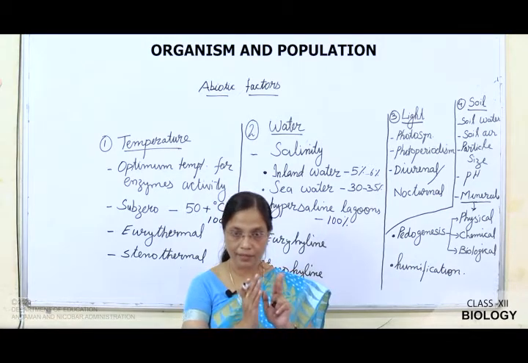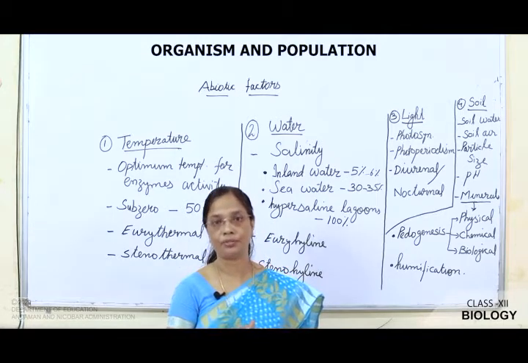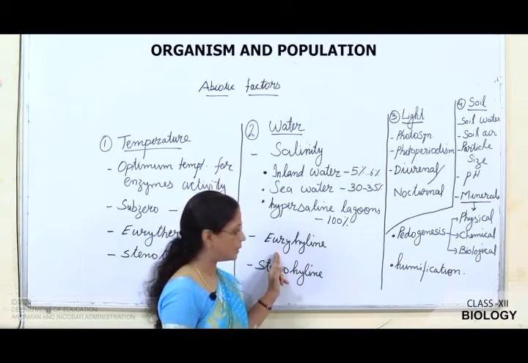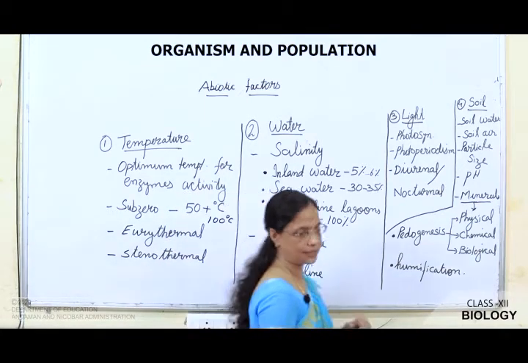So, they can tolerate a wide range of salinity. They are said to be euryhaline. Is it clear, children?